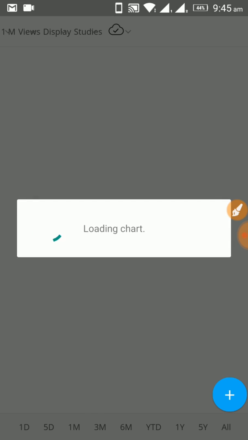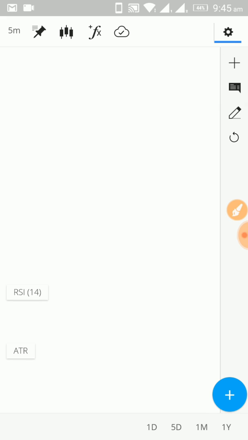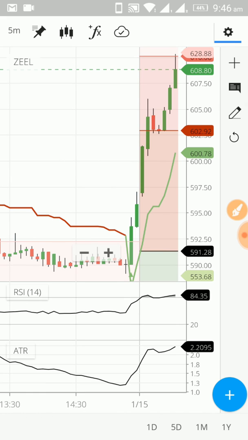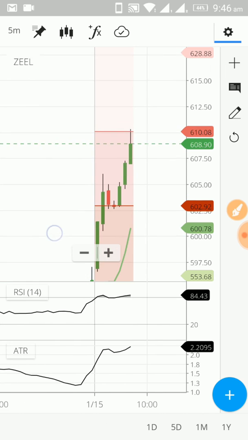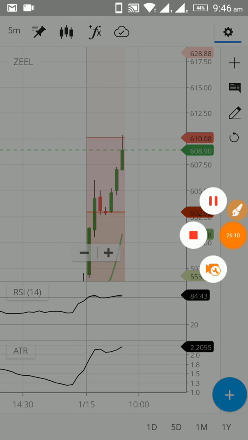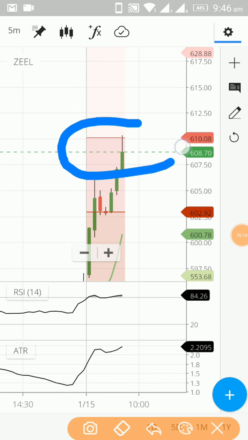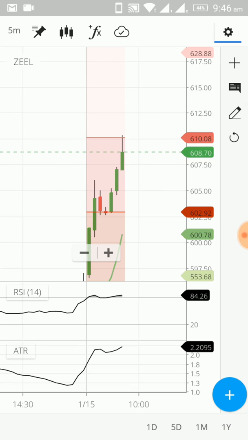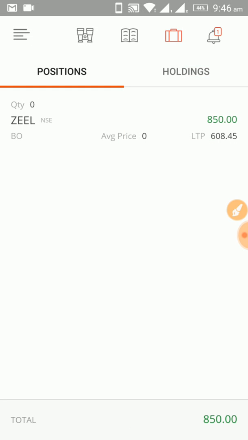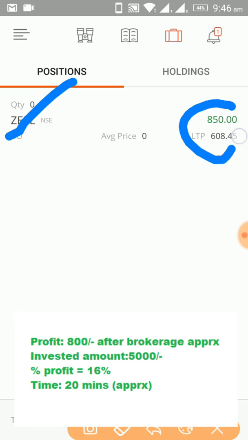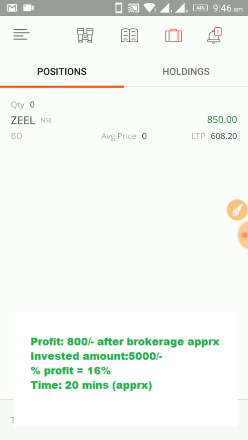Let's have a look at the chart. So as you can see, it has touched the resistance level at 610, and it is retreating back. So guys, as I've told you, resistance levels are damn important. We'll be discussing this in later videos. So Z Limited done, 850 rupees of profit we have booked. So this is the second trade of mine in Z.